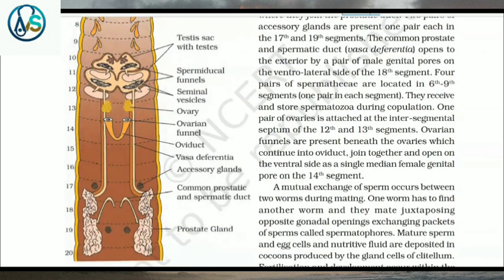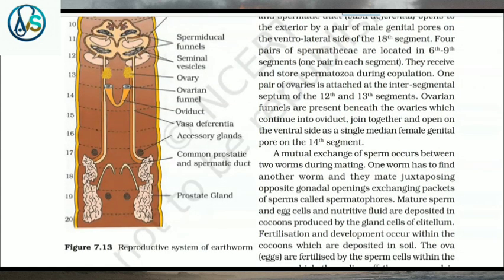Four pairs of spermathecae are located in 6th to 9th segments, one pair in each segment. They receive and store spermatozoa during copulation. One pair of ovaries is attached at the intersegmental septum of the 12th and 13th segment. Ovarian funnels are present beneath the ovaries which continue into oviduct, join together and open on the ventral side as a single median female genital pore on the 14th segment.